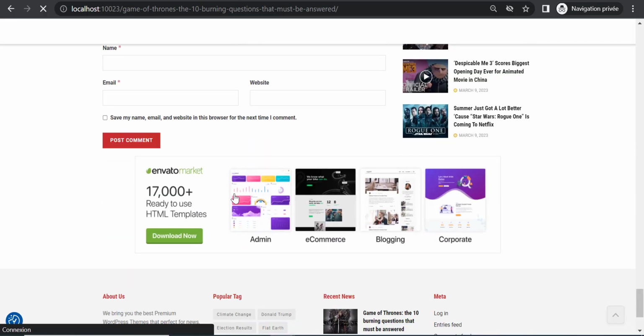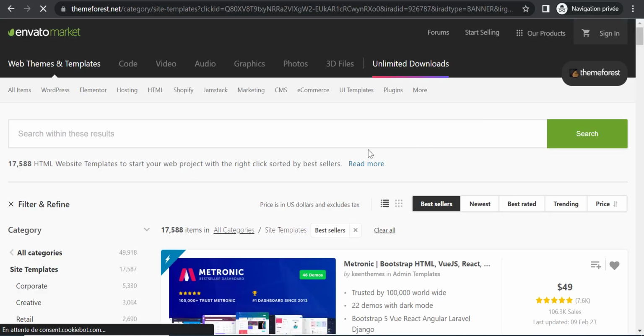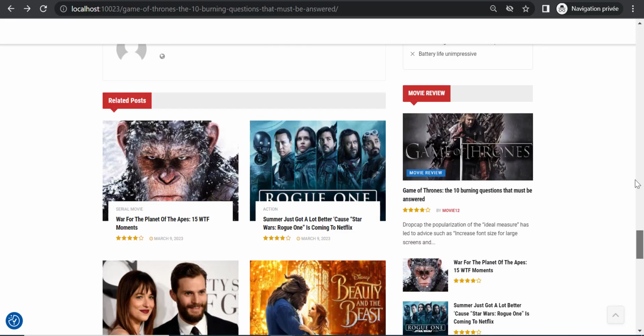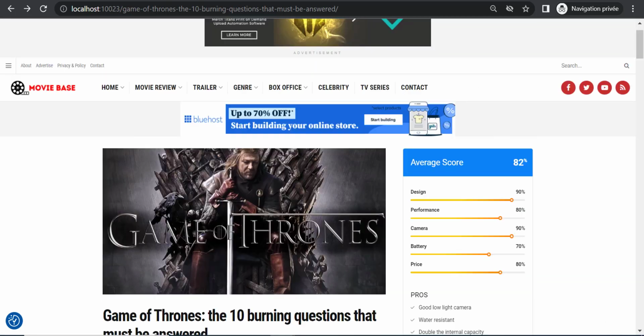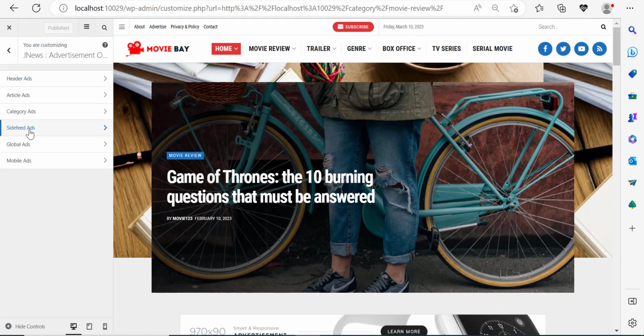So for example, if they click this, they'll go to Envato Market, Theme Forest. And if they purchase a theme through my link, I'll make a commission during 30 days, which is the cookie duration for Envato Market. But I can show you how to do this very easily with a couple of clicks. So now that you know what you're up to, let's go over to our main website.